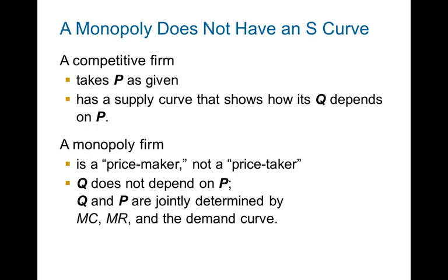So in this case, the monopolist really doesn't need a supply curve. It just says, all right, the market wants Q units, so I'm going to charge P because the market will be able to pay P as price if I want to sell Q units. If I want to reduce my quantity, I can charge a higher price. If I want to increase my quantity, I can charge a lower price. Therefore, there is no supply curve for the monopolist.